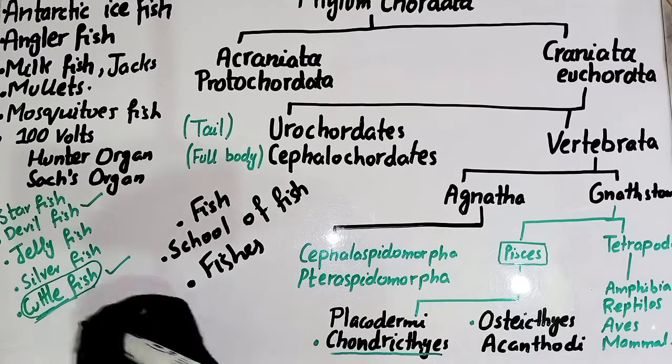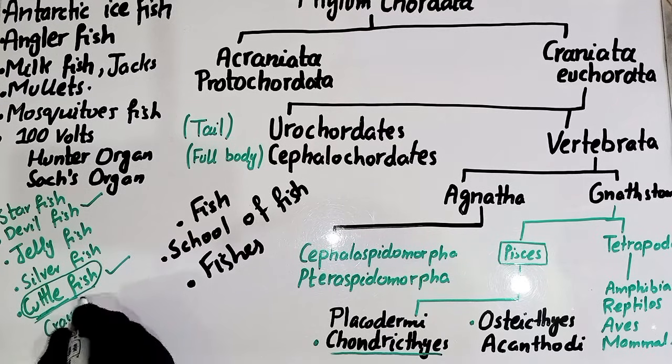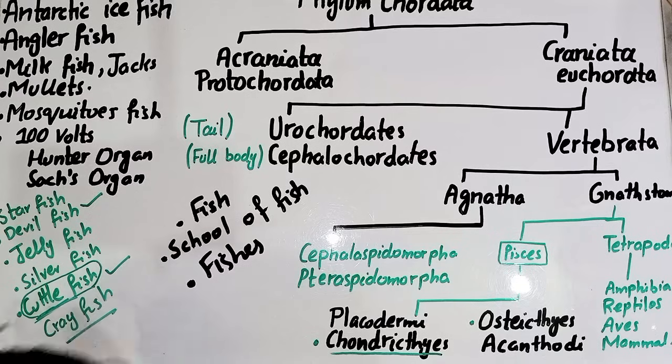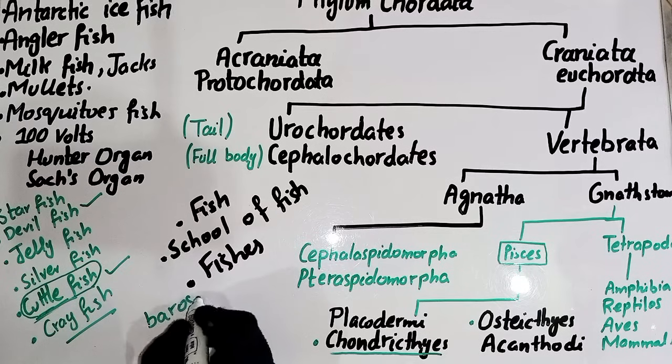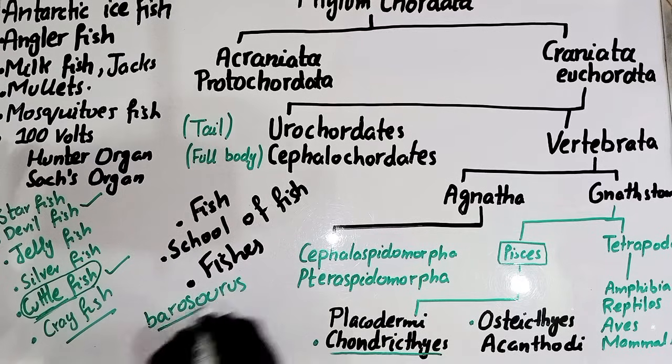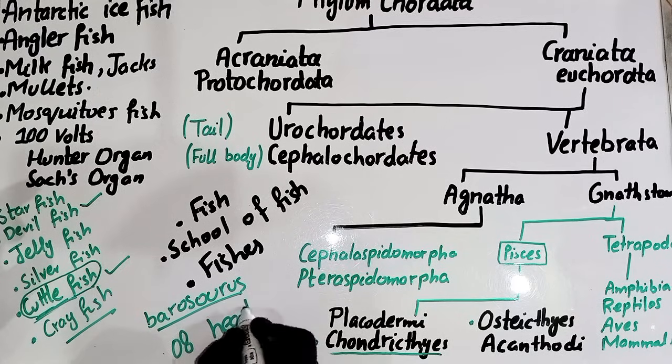Next one is the crayfish. Crayfish also belongs to the phylum Arthropoda. Okay guys, so that is enough for you. Also remember this question: name the animal which has 8 hearts. Name the animal that has 8 hearts. So 8 hearts are present in the Barosaurus. Barosaurus is an organism that has 8 hearts.